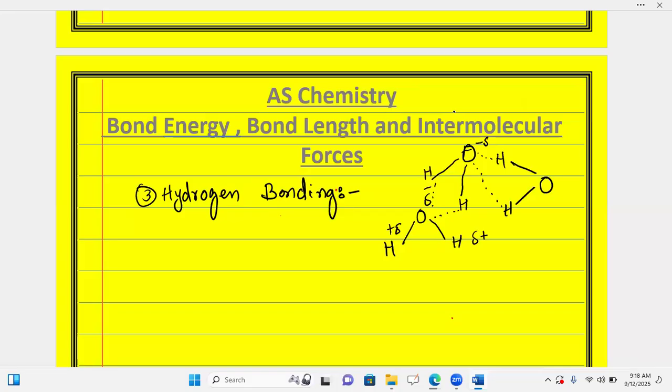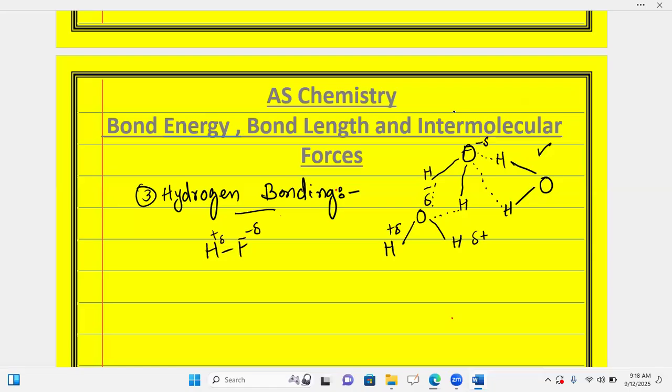Such simple discrete molecules and giant molecules can show the phenomenon of hydrogen bonding. As I have taken water, I can take HF, because due to the high electronegativity of fluorine, it has a partial negative charge and hydrogen has a partial positive.